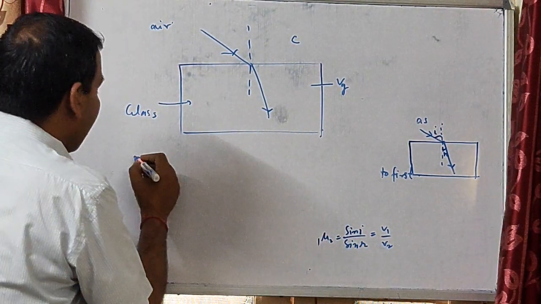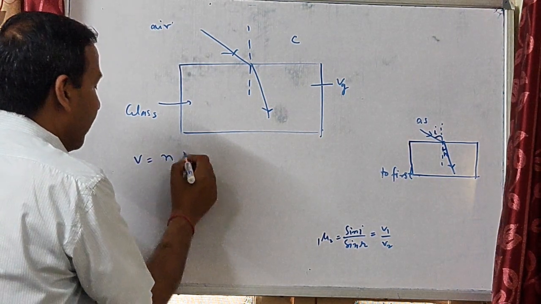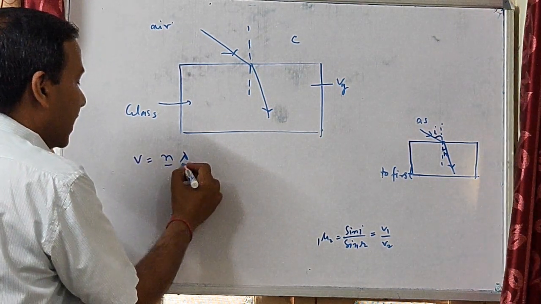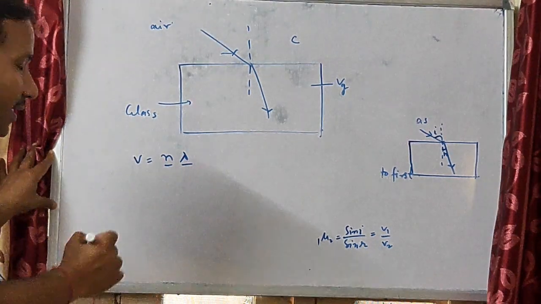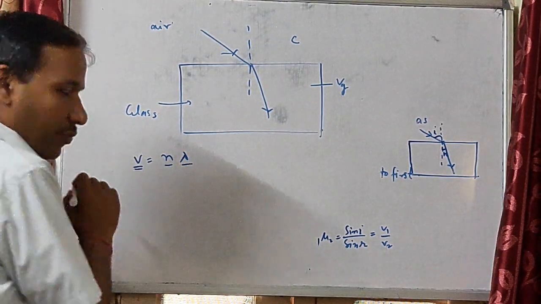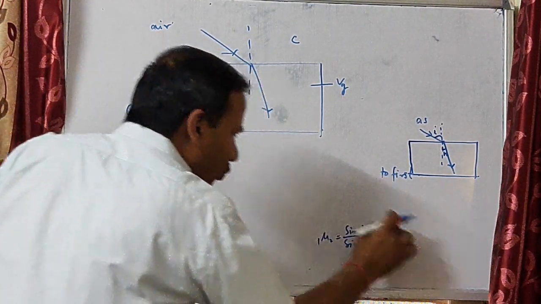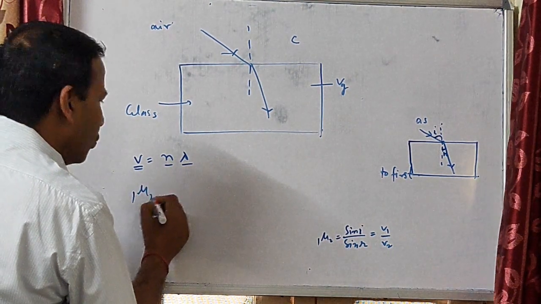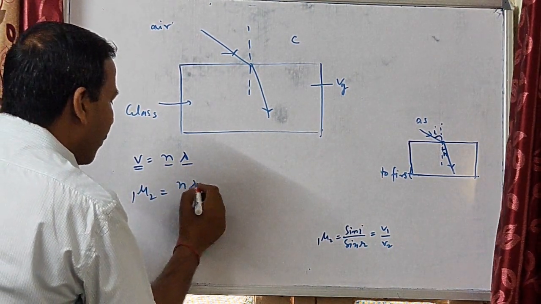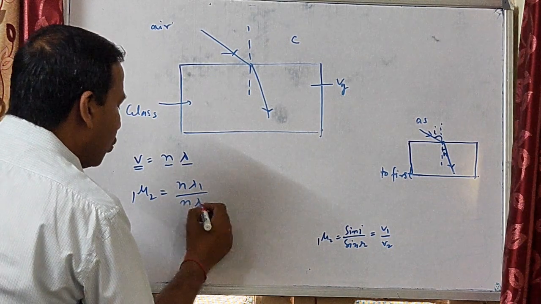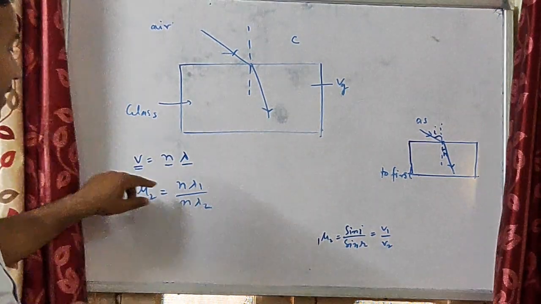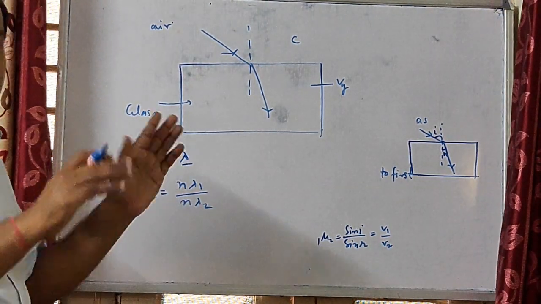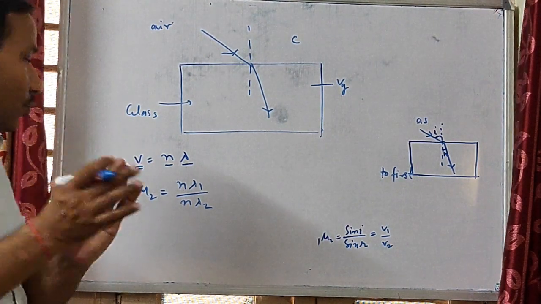From class 9th, we have already studied v is equal to nλ, where n is the frequency and λ is the wavelength of light, and v is the velocity of light. Here we just put their values: 1μ2 is equal to nλ1 upon nλ2, where the frequency of light does not change when it travels from one medium to another.